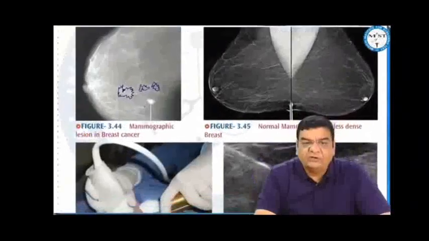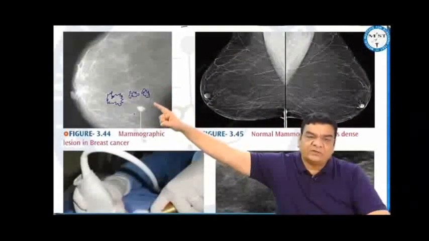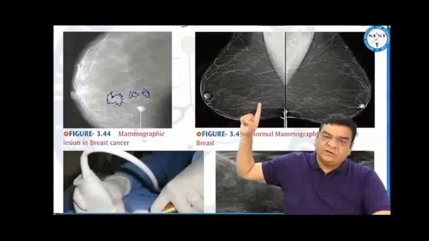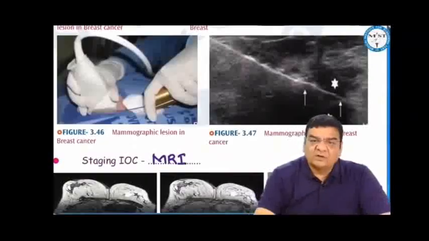When we are doing the mammography, we know that young females have more dense and glandular breasts. So in those less than 40 years, because of the high density of breast, we might miss a lesion on mammography. In old females, the density of breast decreases. So if there is any lesion inside, we can identify these lesions better. So after 40 years, mammography is good. Ultrasound guided needle biopsies can be done.